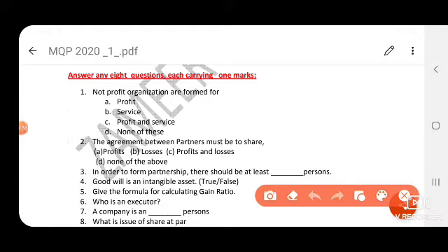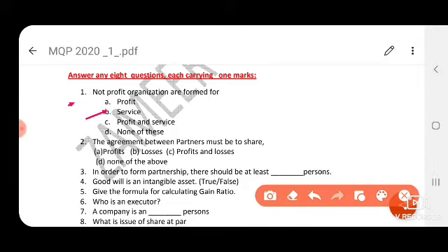First question, a non-profit organization is formed for dash. Complete profit organizations, they will engage for service. That is, the answer is B. A non-profit organization is formed for service.